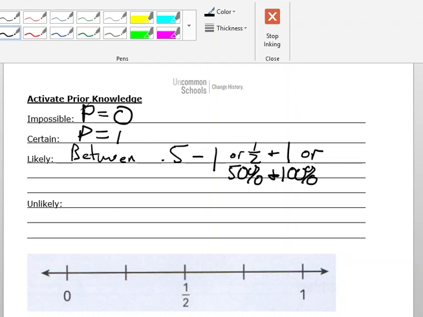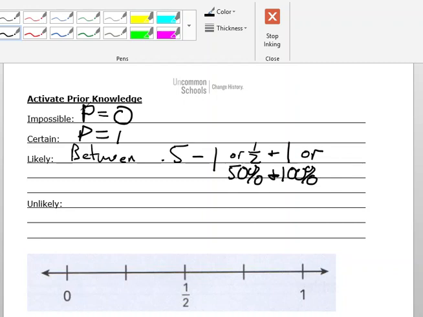Okay, so what does that mean? If I were to say there's a 60% chance that you guys are all going to pass your exit ticket tomorrow, that would be a likely scenario.